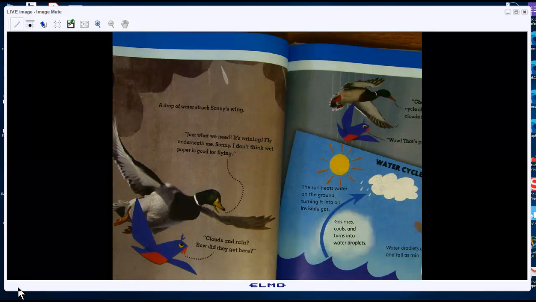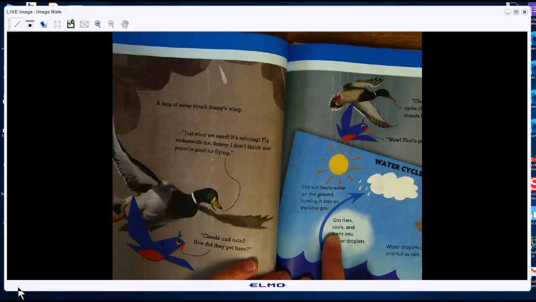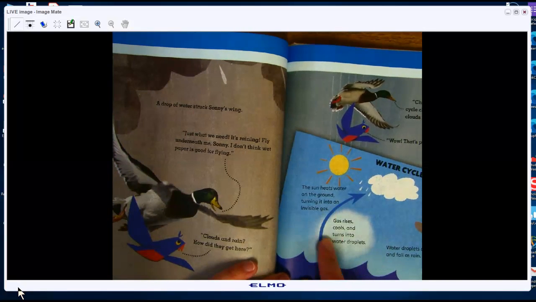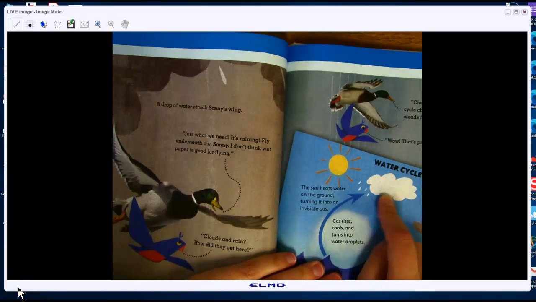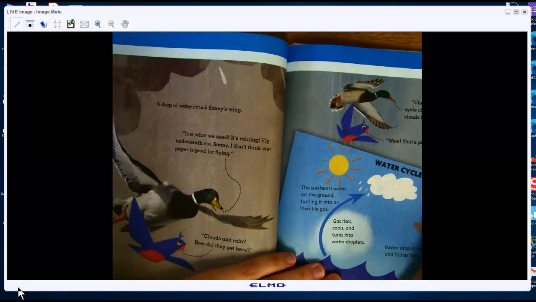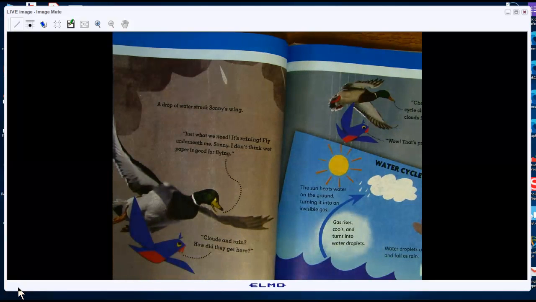Clouds and rain? How did they get here? Check out this water cycle chart. It explains how clouds form and rain falls. Wow, that's pretty simple, really. So, gas rises and cools and turns into water droplets. So the sun heats the water on the ground and turns it into gas, right? And then the gas rises and it cools and it turns into water droplets. The water droplets come together to form a cloud. And then when the water droplets combine, they fall as rain when it gets too heavy.